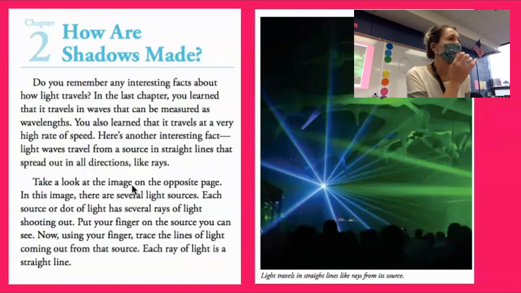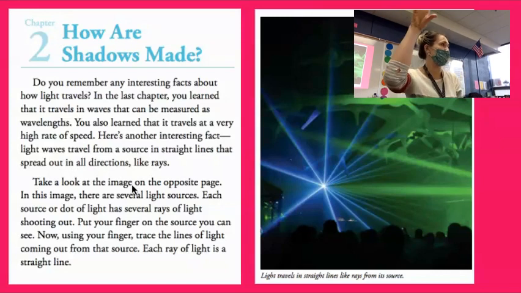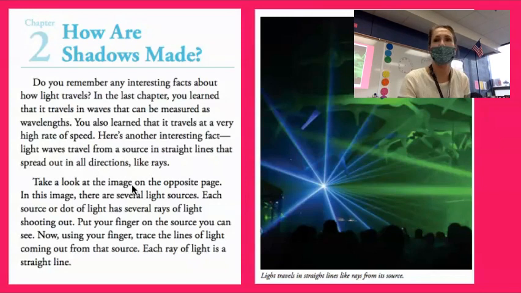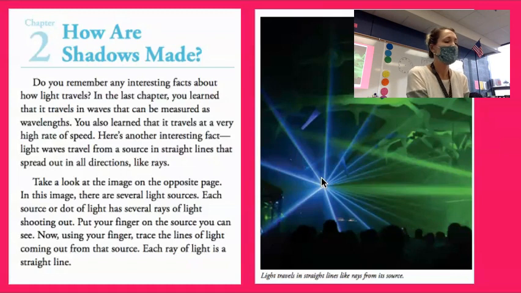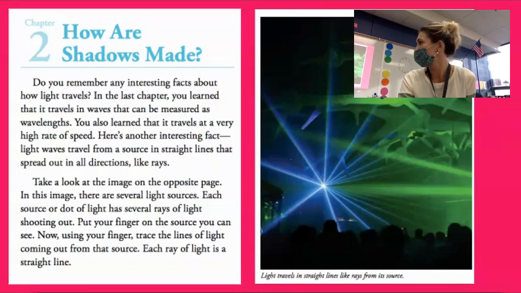Very good. And that on the picture in page 13, we can use that picture to help us understand this a little bit as well. Everybody find where those light rays come together and put your finger on that. You can see that they all come from one main source, and the light is traveling out in straight lines as if the rays. So even if you think of your hand as the light source and you put your fingers out, those are like the rays coming off of it as well. So traveling in those straight lines directly out from it. Go ahead and turn the page and we'll continue reading together.